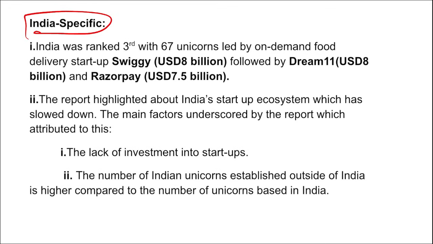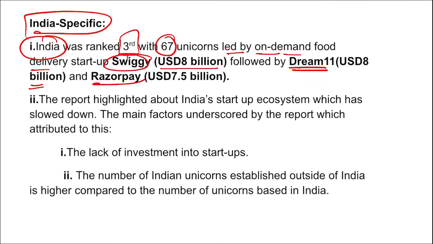If we talk specifically about India, India was ranked third with 67 unicorns, as we just saw, and it was led by on-demand food delivery startup Swiggy with an $8 billion valuation, followed by Dream11 with $8 billion valuation, and Razorpay with $7.5 billion valuation. The report highlighted that India's startup ecosystem has slowed down, because we know that the IT sector is down.